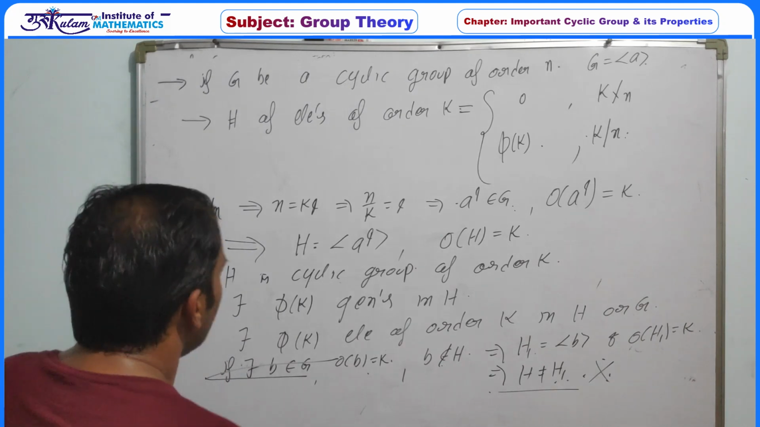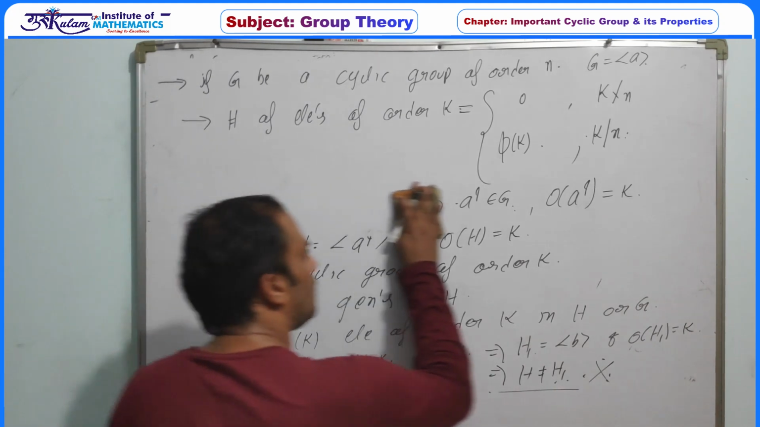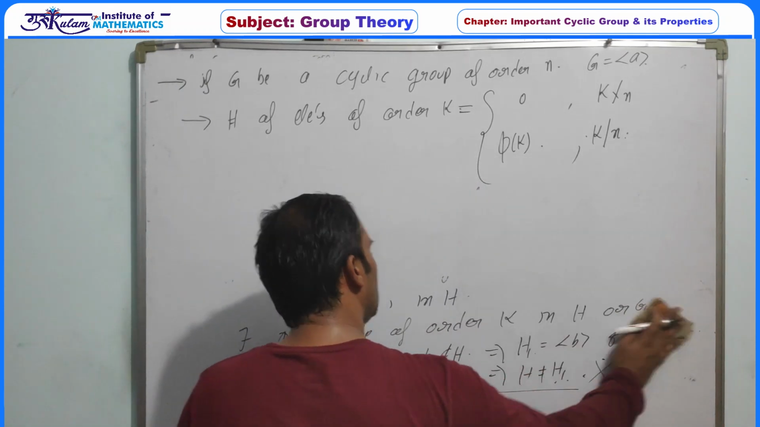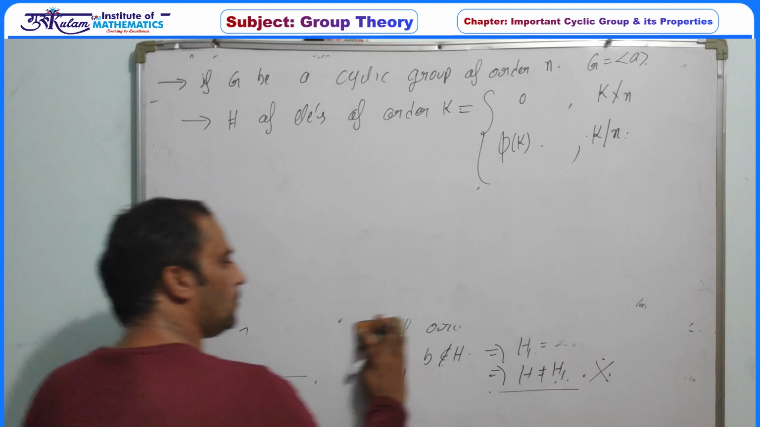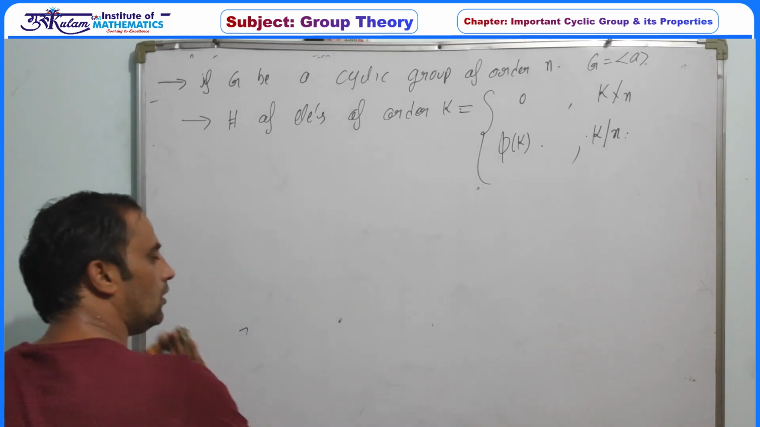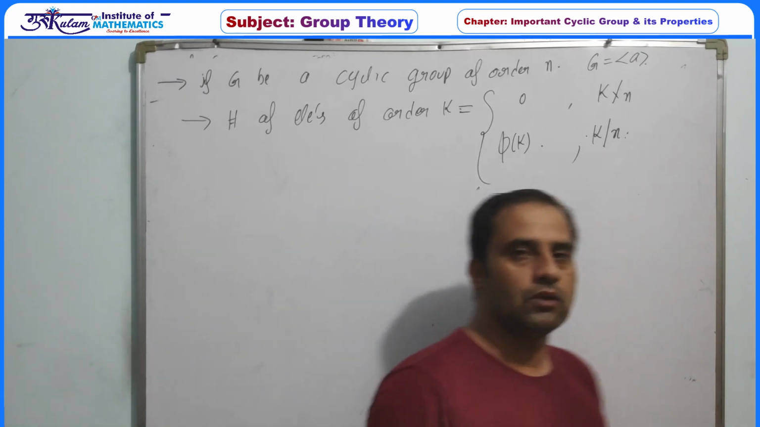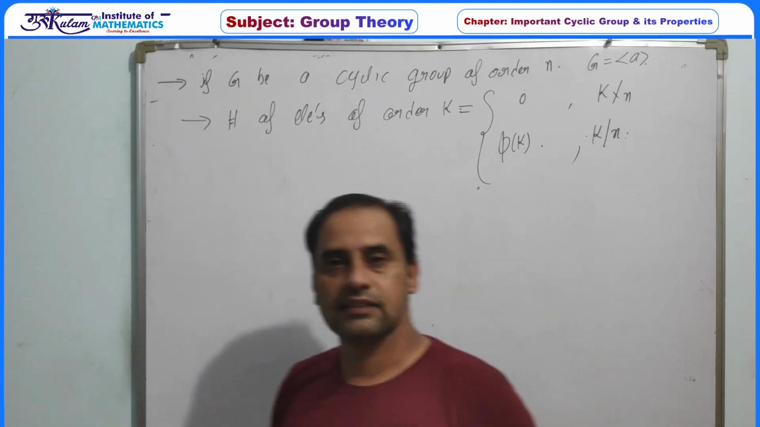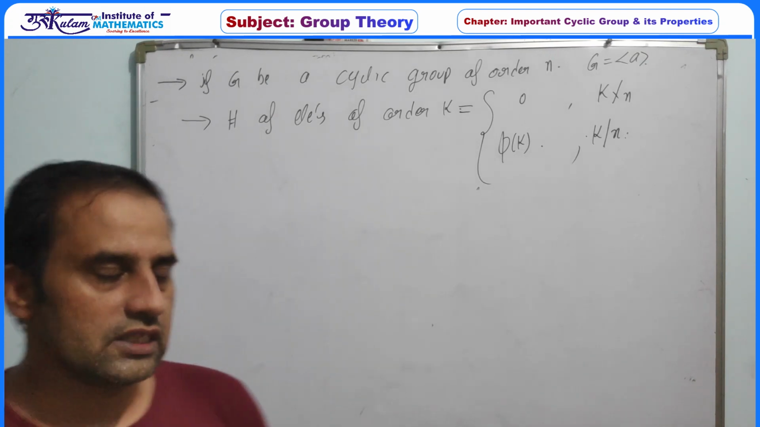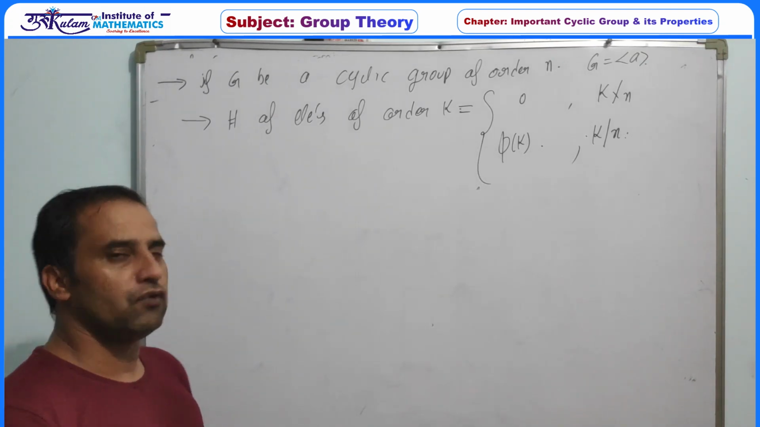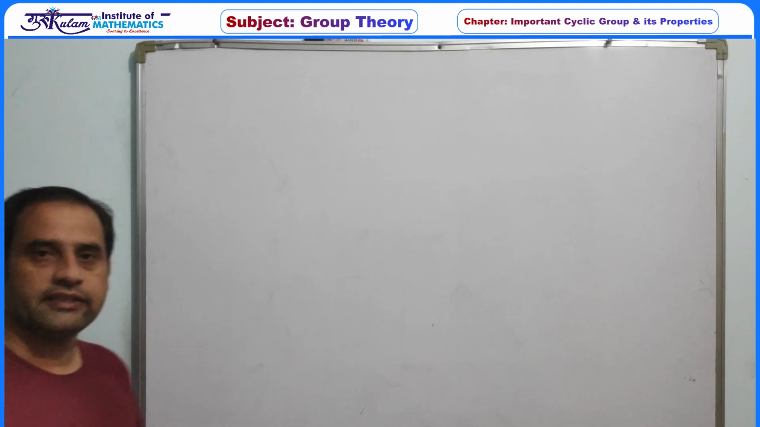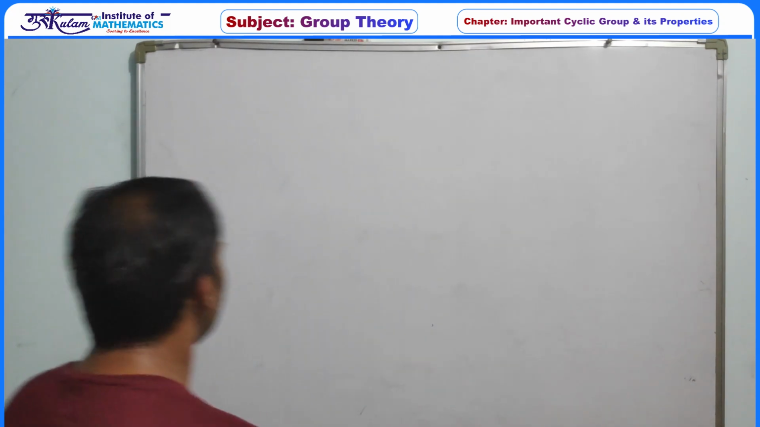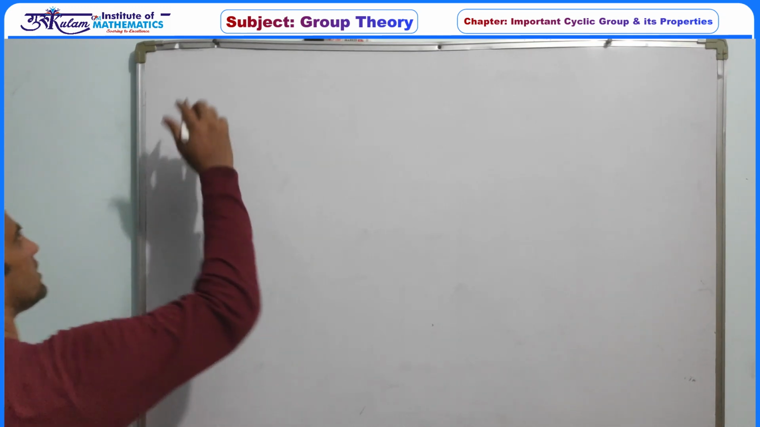So we have calculated the number of elements of a fixed order in any cyclic group, the number of distinct subgroups of order k, and then the number of generators in any cyclic group. So these are the four most important properties for any cyclic group. Next is some homework for you. Just try these all four statements and solve these questions, which we will discuss in the next lecture.